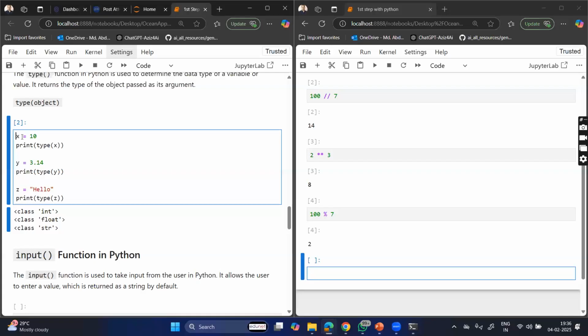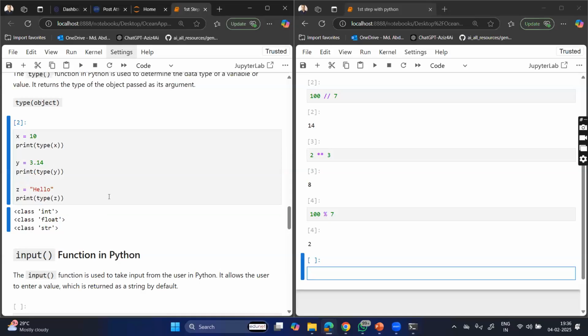So here data types avvachu, strings avvachu, everything is a class in Python. So that's why you can see integer is a class, float is a class, string is a class, right? And x is an object of the integer class, y is an object of the float class, and z is an object of the str class, string class, right?